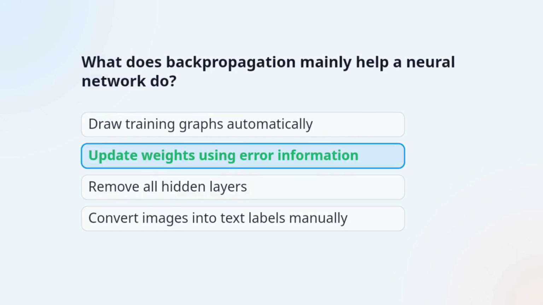The correct answer is, update weights using error information. Backpropagation calculates how errors flow backward through the network, helping adjust weights efficiently.